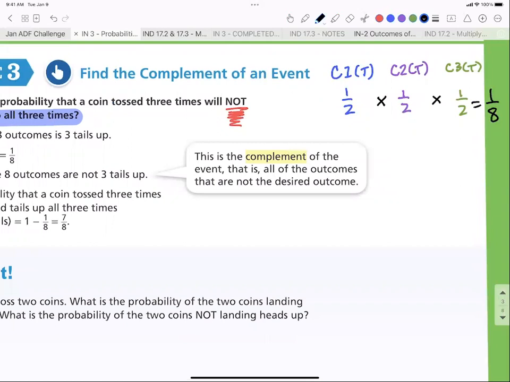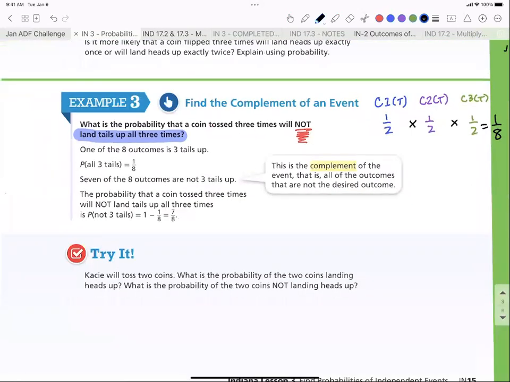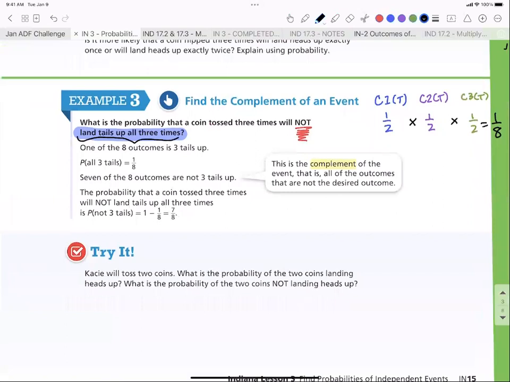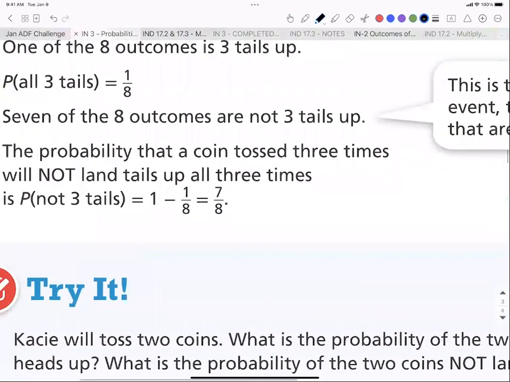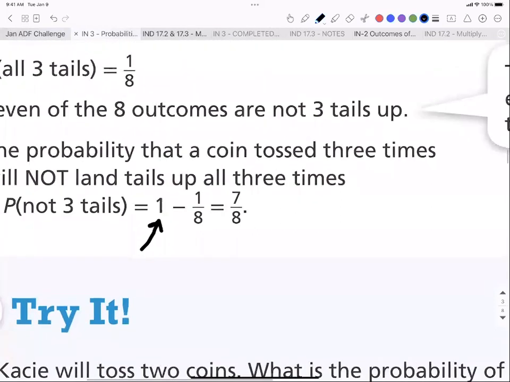1/8. All right. So the probability of this part right here happening is 1/8, but I want to know what's the probability of that not happening. So I want the complement of 1/8. So if I take the whole 1, which is what they've done here, minus what I just found, which is minus 1/8, I get 7/8. Now, when you see that 1, how could I rewrite that 1 to make it easy to subtract? 8/8.